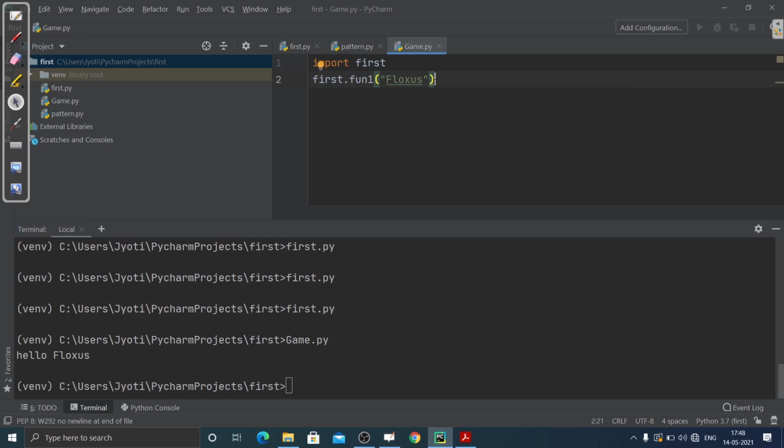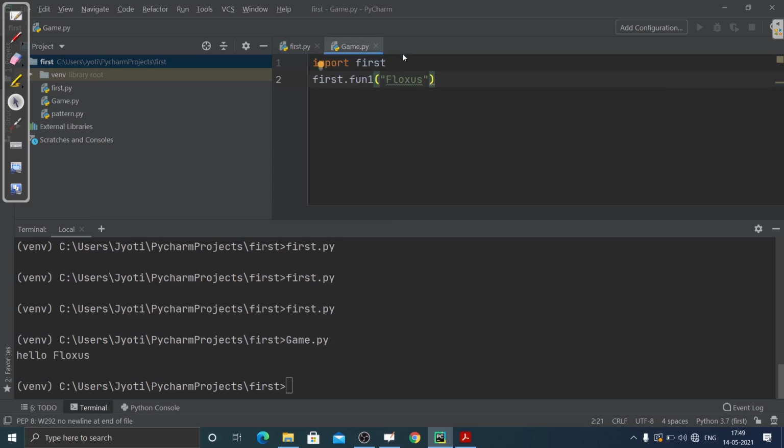There's no statement here that is printing Hello Floxes. I'm calling the function that is inside this module, first.py, and the value is getting passed here. We were passing Floxes as the argument, and this is getting printed here. So this is how the module works.